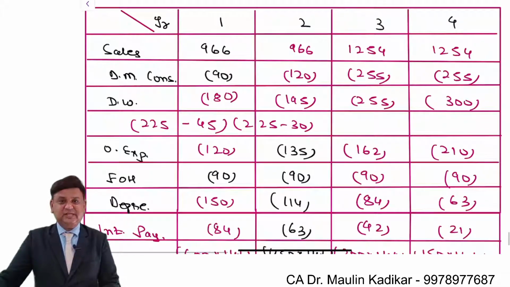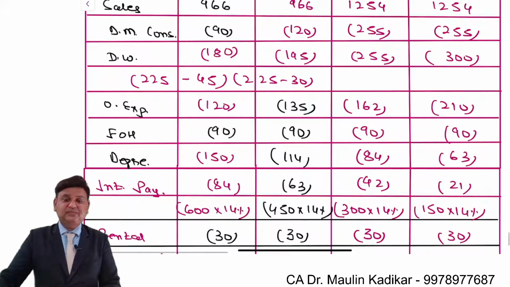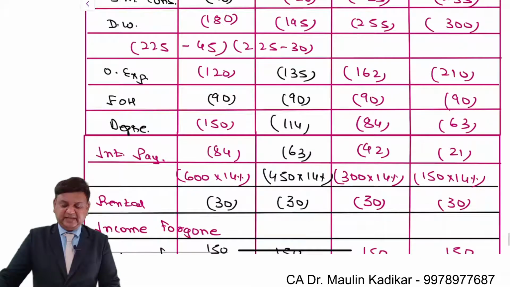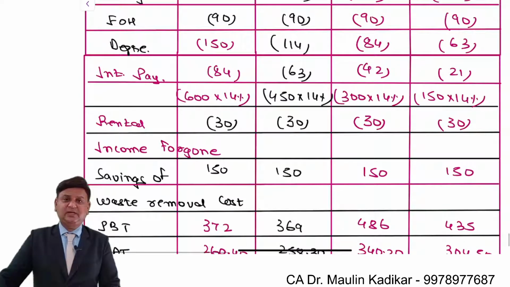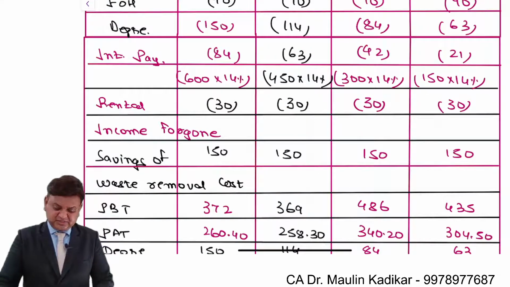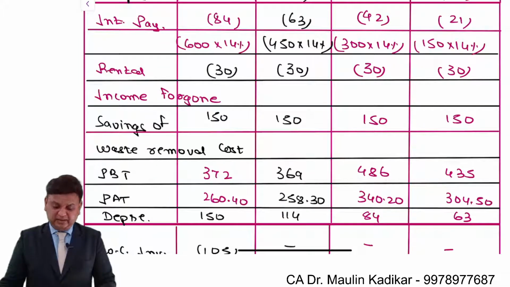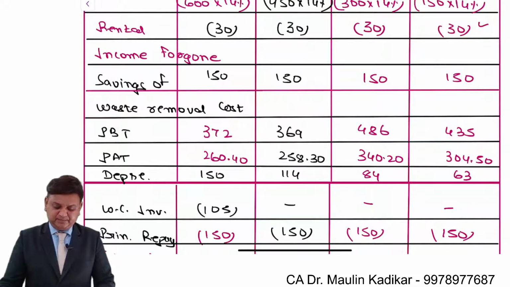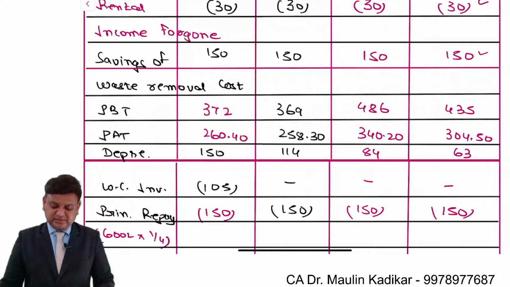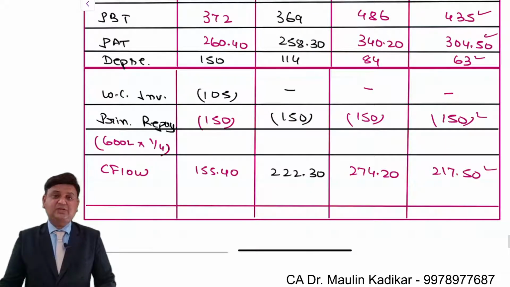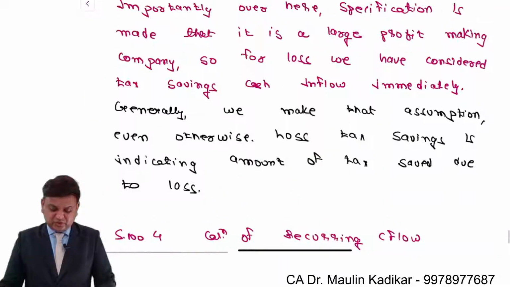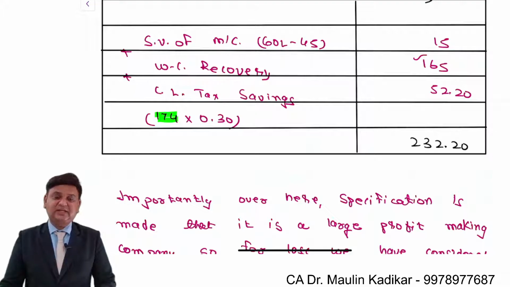So for the fourth year, sales is 1254 minus material consumption 255 minus direct wages 300, other expenses 210, factory overhead is 90, depreciation is 63, interest is 21, rental income forgone 30, savings of waste removal expenses 150, PBT 435, PAT 304.5. Add back depreciation minus principal repayment, and this is the way the cash flow is found. Working capital recovery is not mentioned because it has already been considered in step number 3.